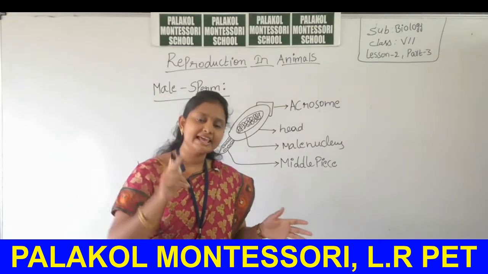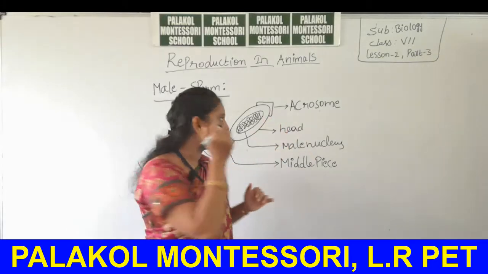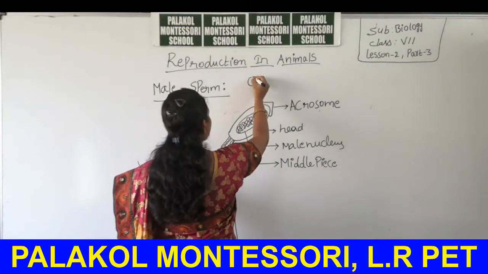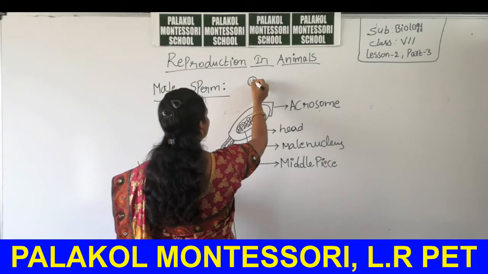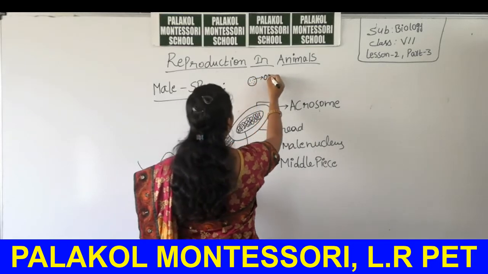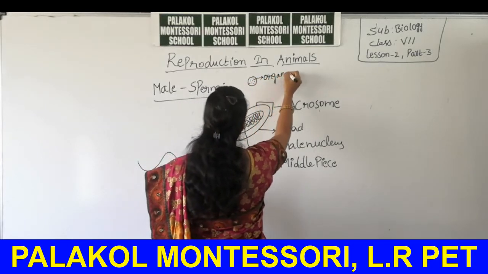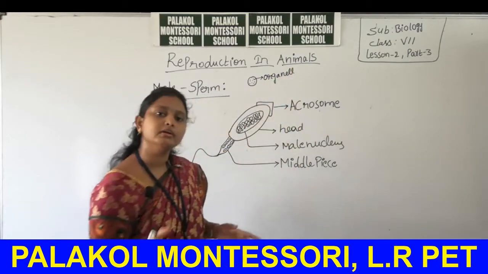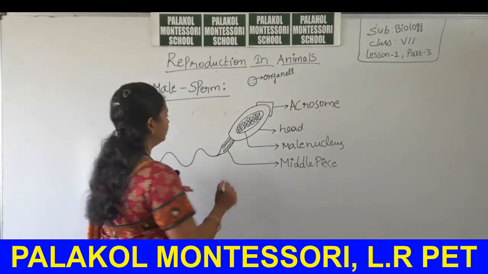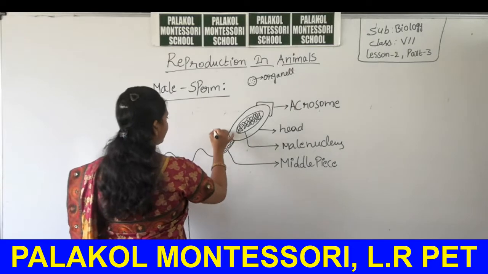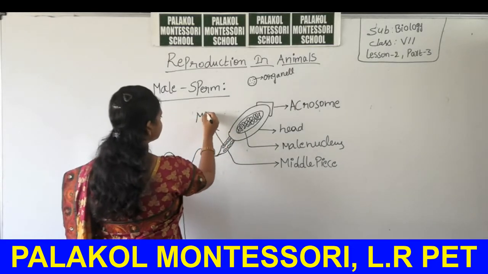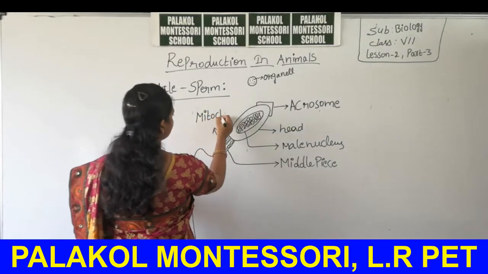But the smallest cell also has several parts, and those parts we call organelles, not organs. So, these are mitochondria.